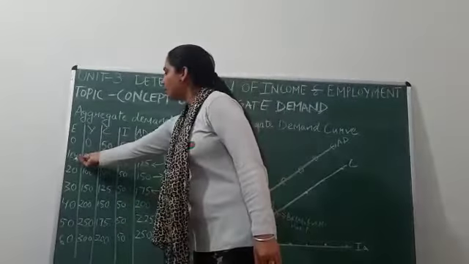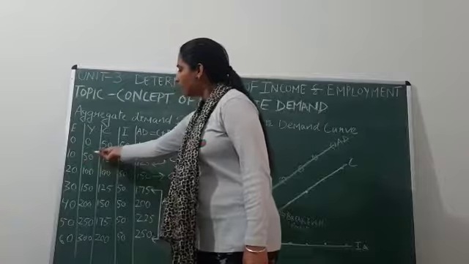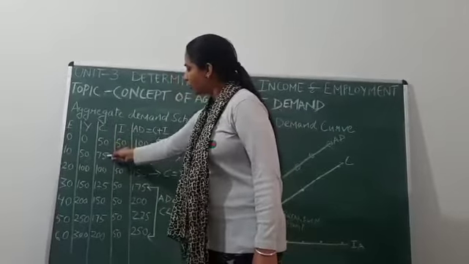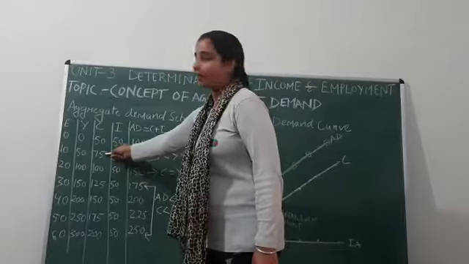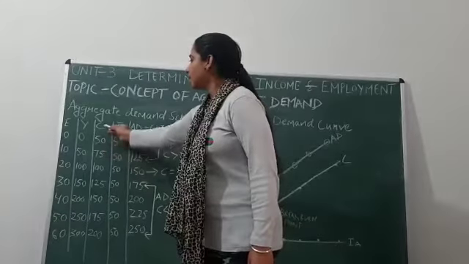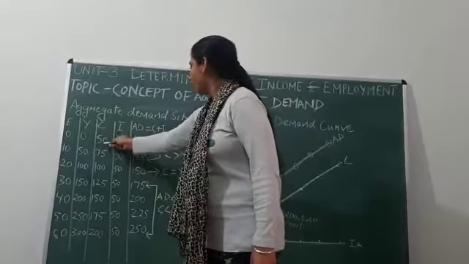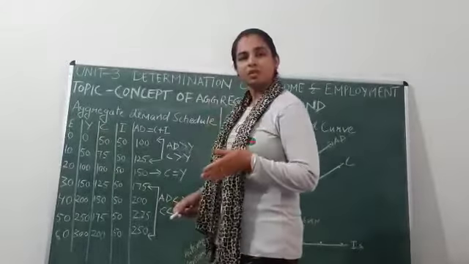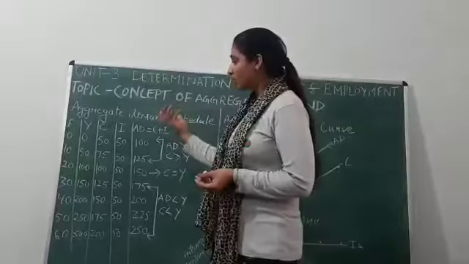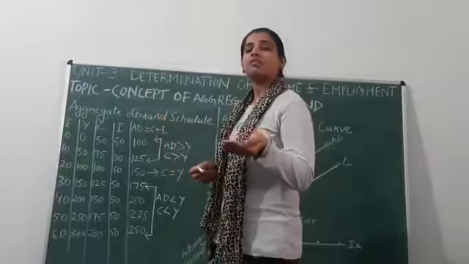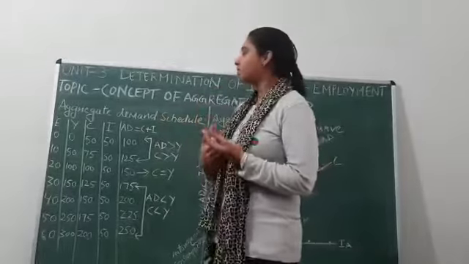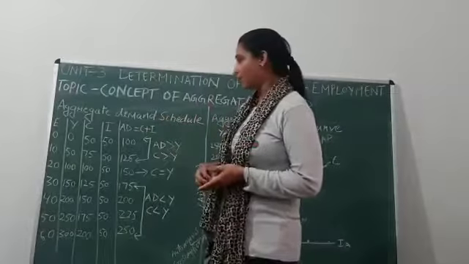When 10 lakh people are working, the level of income will increase in the economy to 50 lakh. Then the level of consumption is 75. Here you can see that consumption is more and income is less. If income is less, consumption is more. How are we going to do this consumption? This consumption is coming from savings, right? This means we are withdrawing our savings from the banks and then spending money.